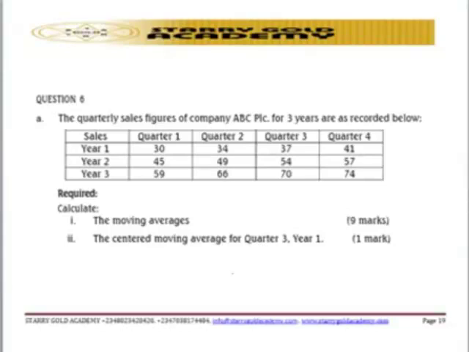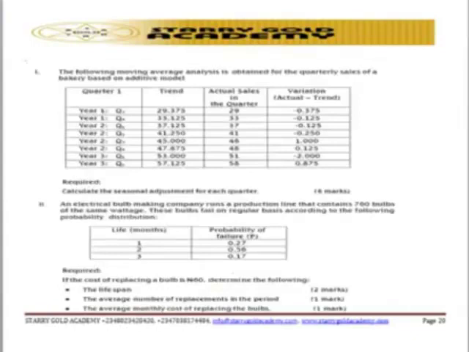So that is that for question number 6. This particular question is testing students on trend analysis and also on seasonal adjustment on a quarterly basis. So it is better for the student to know more details on replacement analysis. That is for the B aspect; it is talking about replacement analysis. Once you are able to know that, then no doubt question number 6 will be easier to solve. So that is that for the May 2016 diet examination.